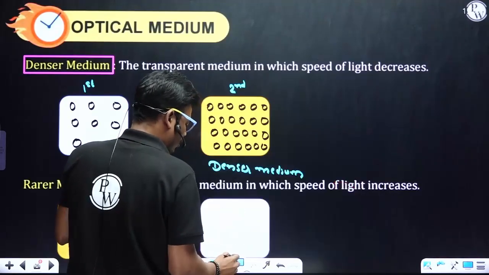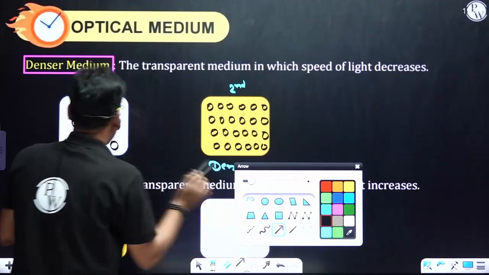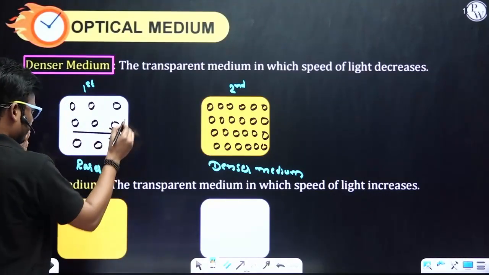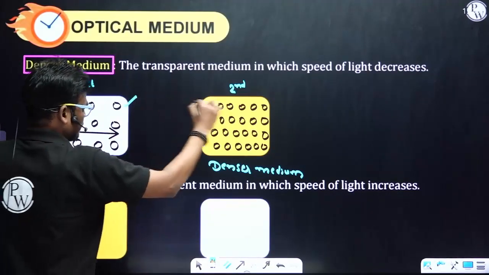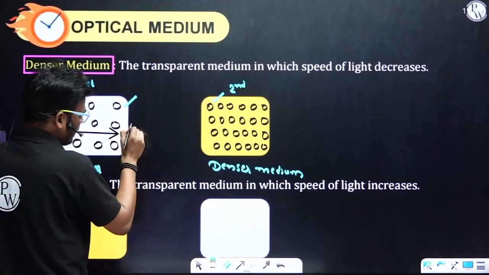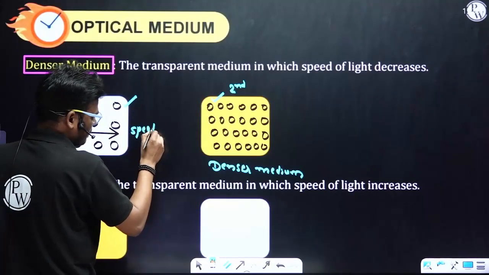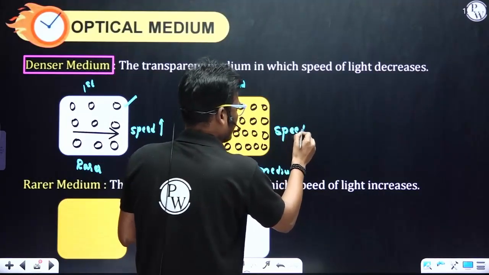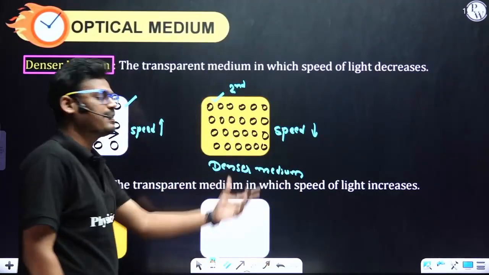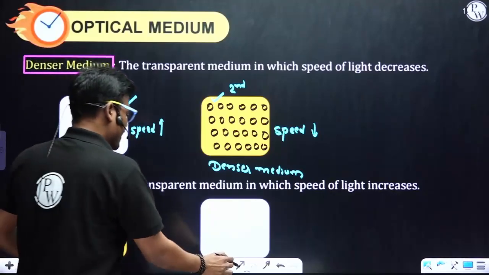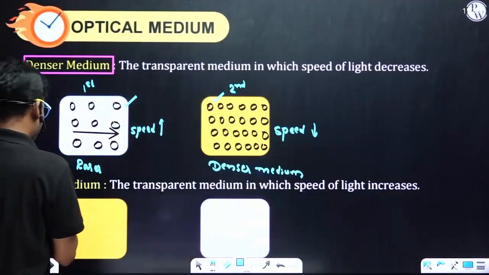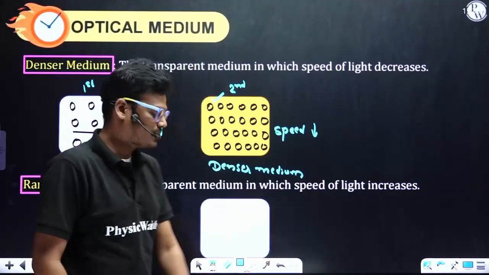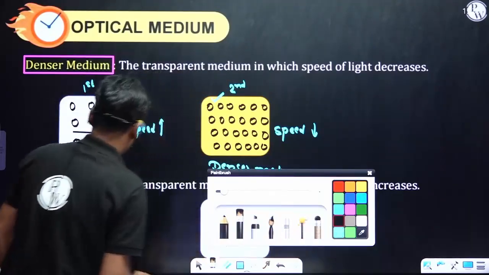So here if I consider an example, the speed of light reduces. In this particular case, in the first and second case, here the speed is more. But what about here? The speed of light will be less because it is a denser medium. At the same time, if we consider a rarer medium, again it is a transparent medium in which the speed of light increases. What does that mean?